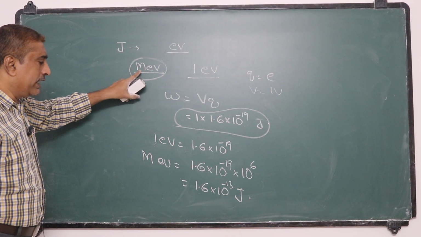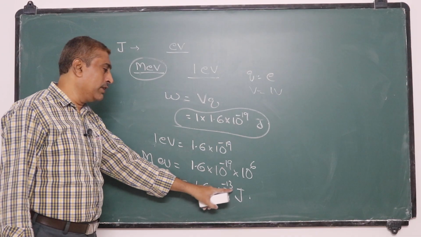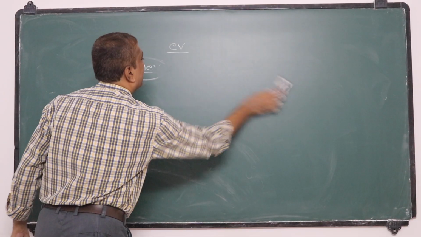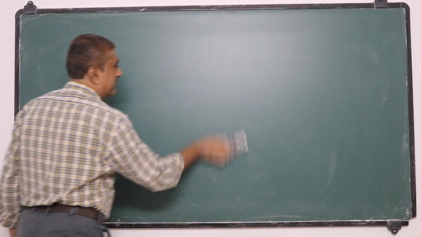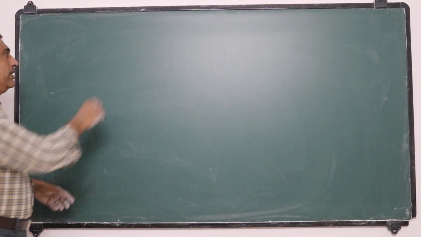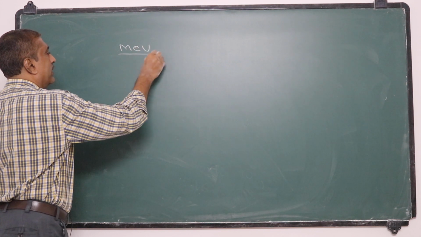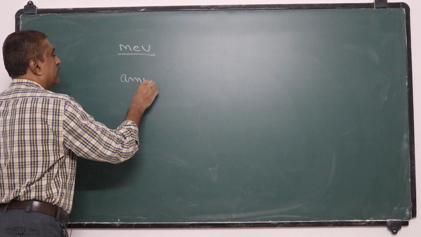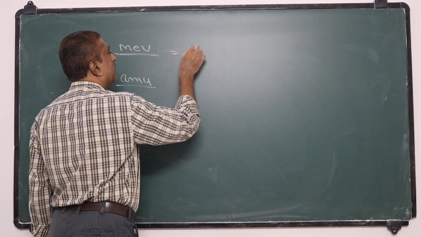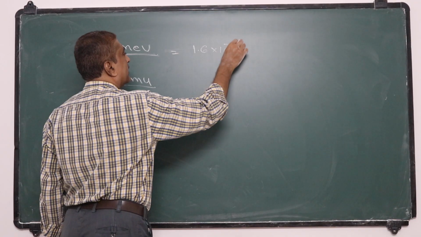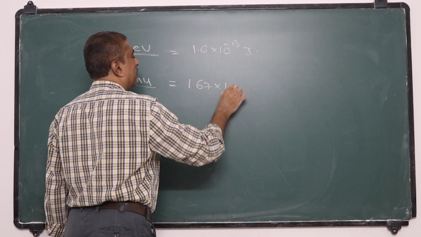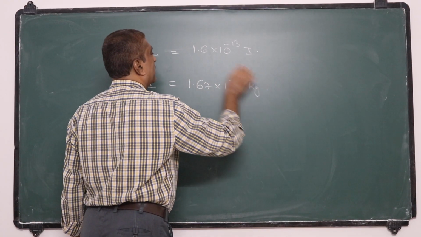In nuclear physics we use the units of energy as MeV and mass as atomic mass unit. The conversion is 1 MeV is equal to 1.6 into 10 power minus 13 joule and 1 AMU is equal to 1.67 into 10 power minus 27 kg. So you remember these two.